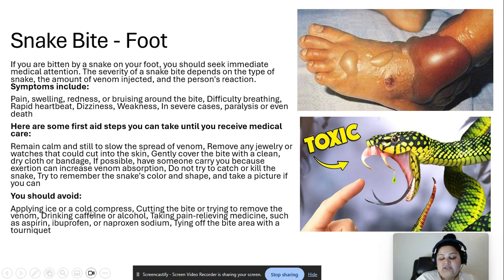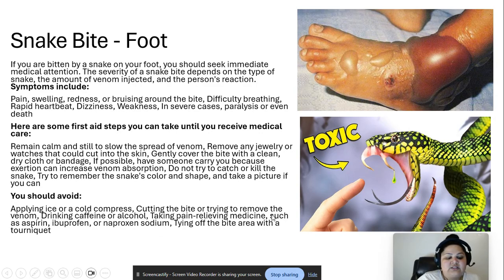Don't apply ice or a cold compress. You should avoid cutting the bite or trying to remove the venom. A lot of people see movies and say, let me suck out the venom. Don't do that. I've seen some people do that. It's the craziest thing you can ever do. Try not to drink caffeine or alcohol, because that would not only impair your judgment but also make you jittery, and that will impact, like I said, the venous drainage.